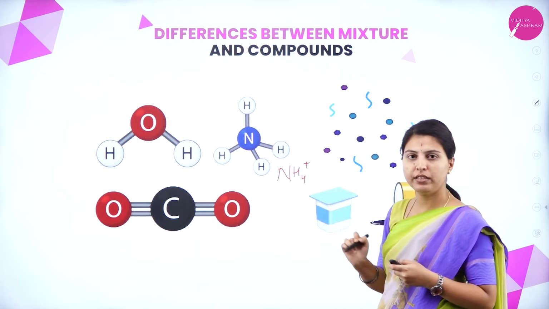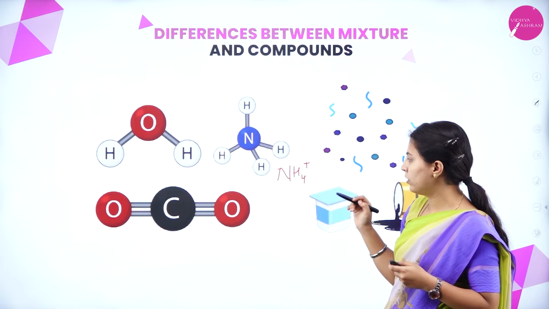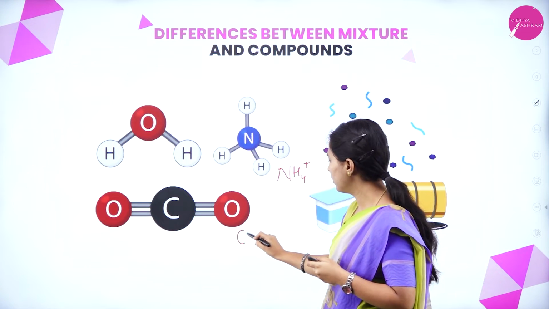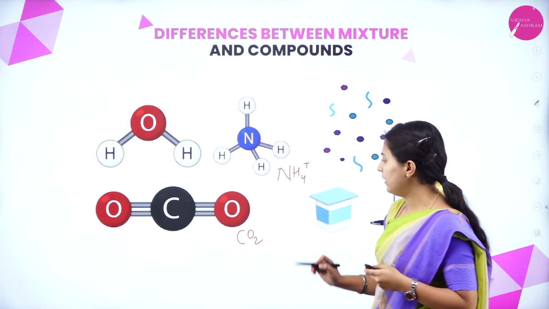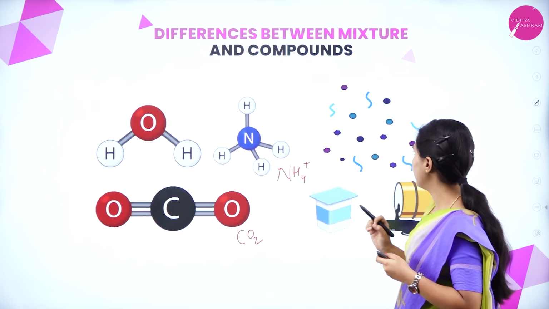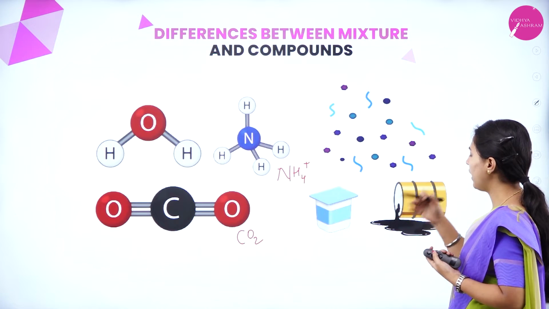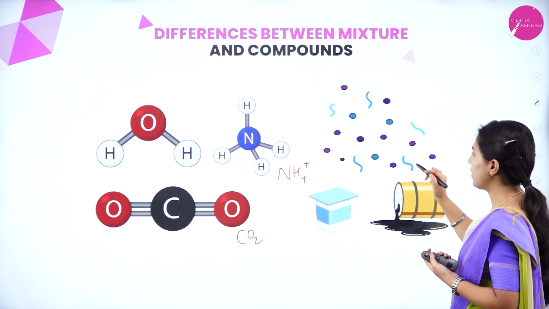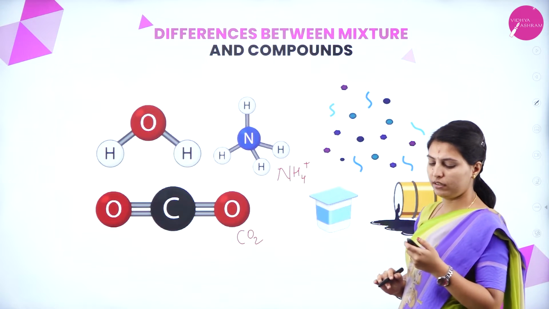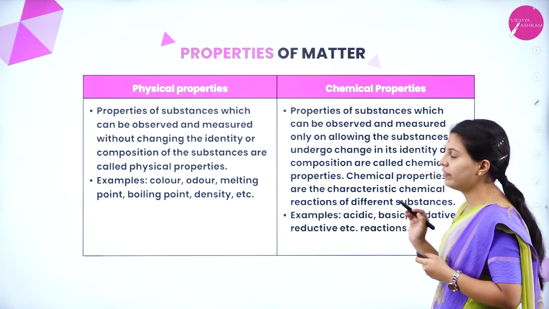This is also having a fixed proportion. Carbon dioxide, this air is in a fixed proportion, and this is a mixture. It can be homogeneous or heterogeneous like this. And next is properties of matter.